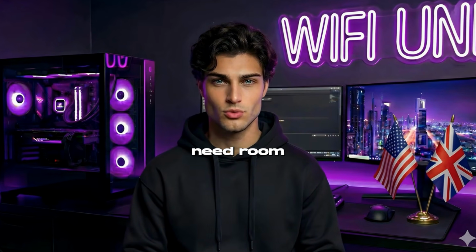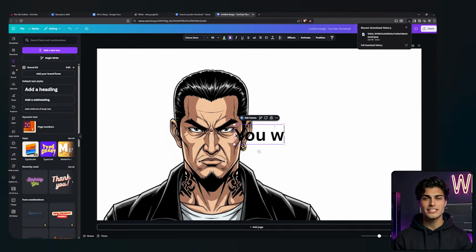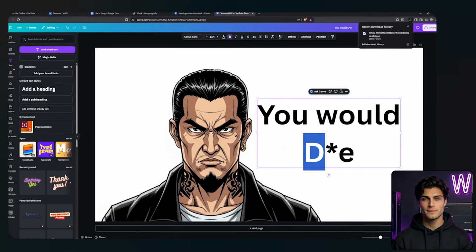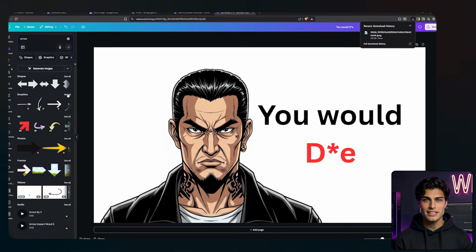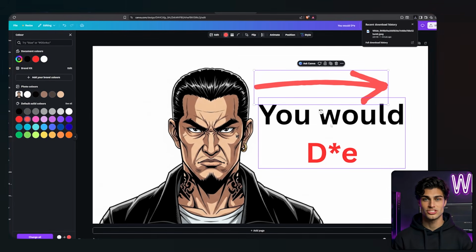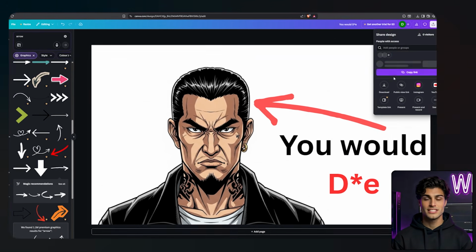Why? Because you need room for the hook, and human psychology dictates we read left to right. Now, I'm dropping in some bold, massive text on the right. Keep it under 4 words. Make them curious. Next, head to the Shapes tab and add a thick, bright arrow pointing left at the character. Arrows are a psychological cheat code. They force the viewer's eye exactly where you want it. Download that thumbnail. Your CTR is now secured.